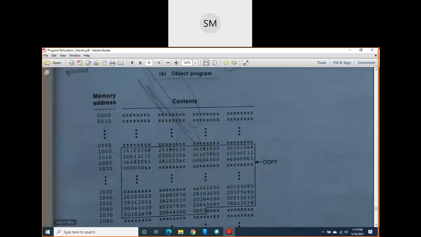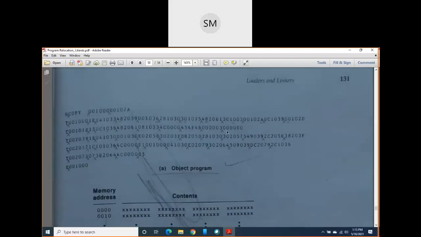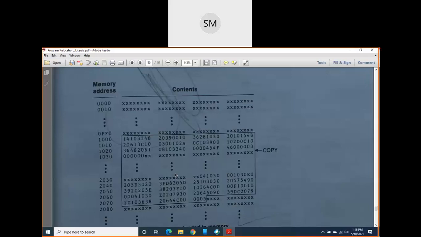Then here so much amount of memory is there in between this one and this one. Why have we kept it blank? This blank space is either utilized by our own program instruction, because the buffer length is 1000. If you remember, in our program the length of the buffer is 1000, so that will be utilized like this. Or else, if so much memory is remaining here, in this memory we are going to store some other program contents. So it means that this memory will not be wasted.